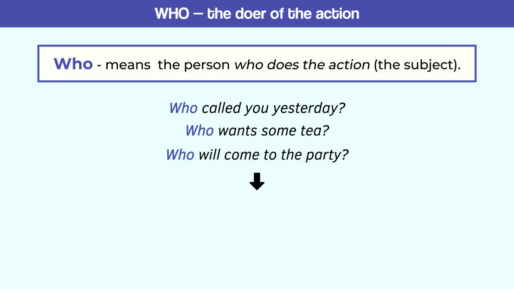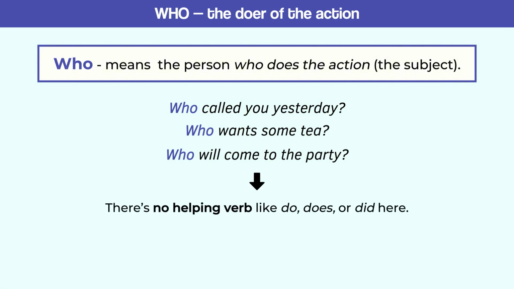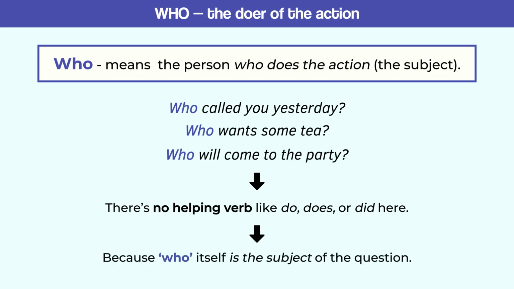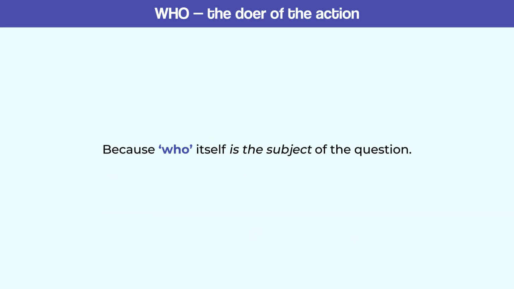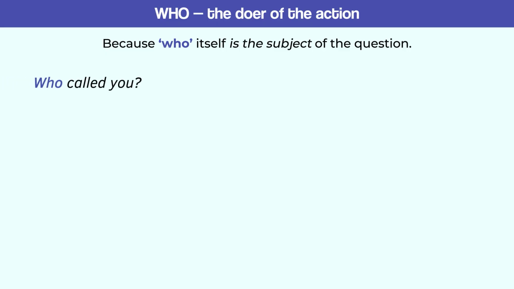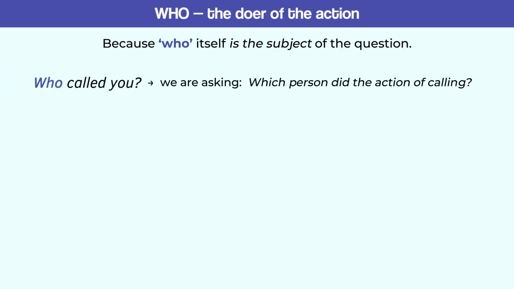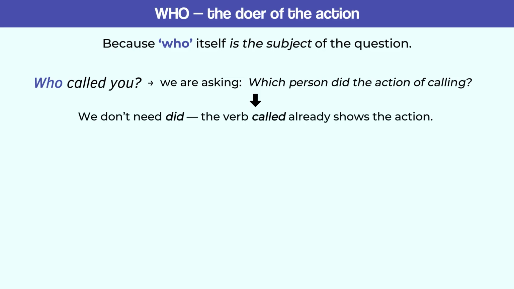Now, you might notice something interesting. There's no helping verb like do, does, or did here. Why? Because who itself is the subject of the question. When we say, who called you? We are asking, which person did the action of calling? So, we don't need did. The verb called already shows the action.